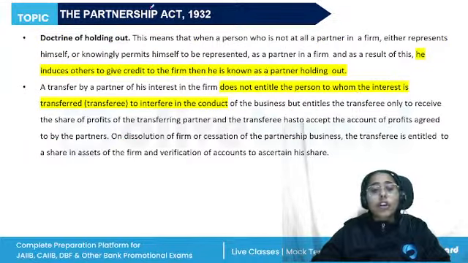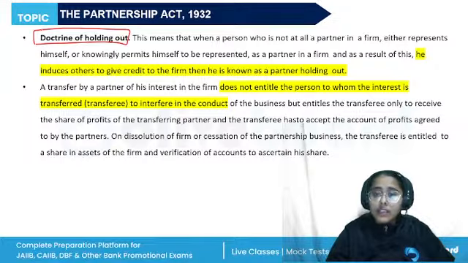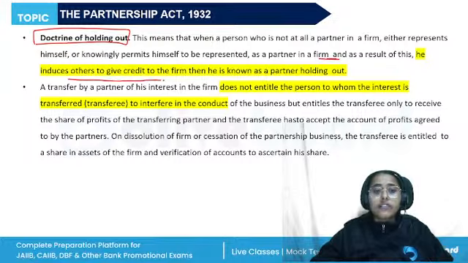And then there is the doctrine of holding out, which is very important. Questions have been asked from this topic in all the previous sessions. Section 28 states that anyone who, by words spoken or written or by conduct, represents himself, or knowingly permits himself to be represented, as a partner in a firm, and as a result induces others to give credit to him, is known as a partner by holding out.